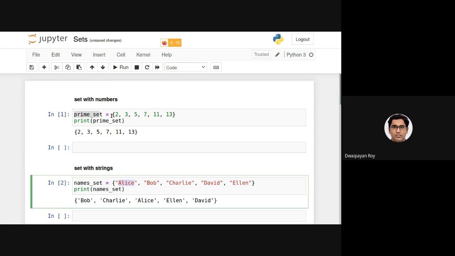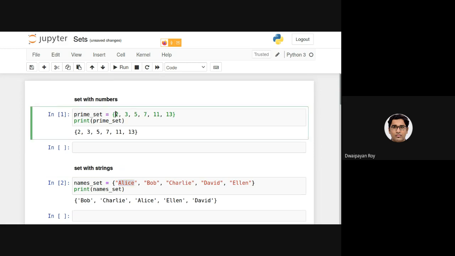But this is not the case when the items are integers. So for 2, 3, 5, 7, 11, and 13, you can see they are exactly in the same order in which they are actually defined. The reason for this is that these integer types are already defined in Python.